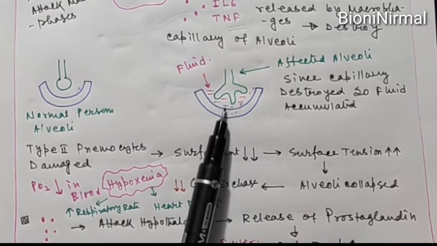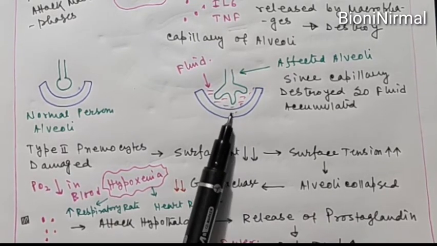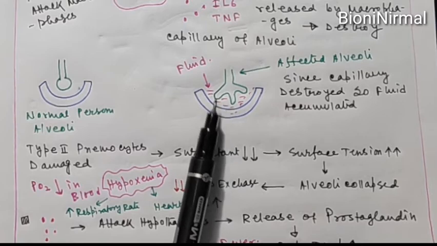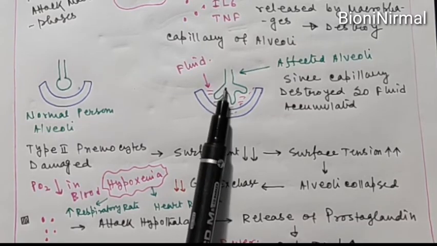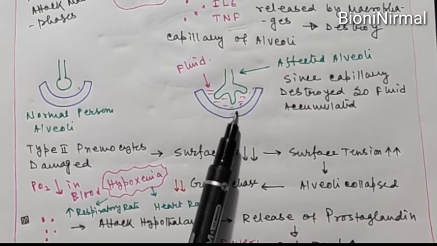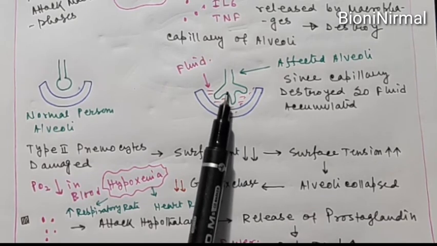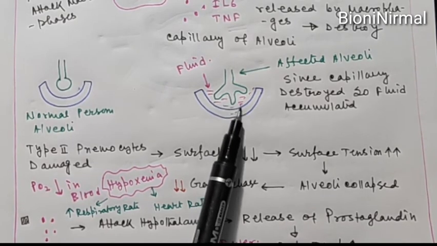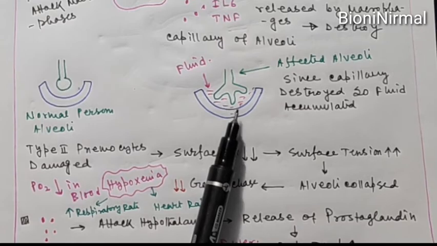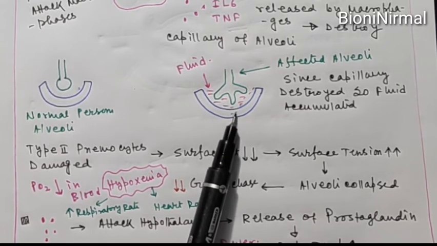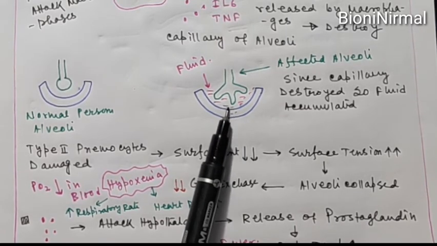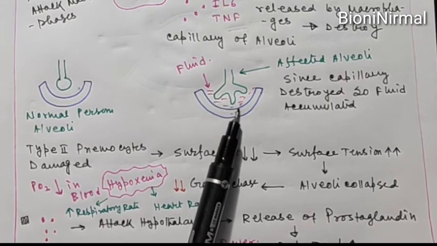Okay, and this causes damage to the capillary, and due to the damaging of the capillary, fluid will be accumulated in between the alveoli and the capillary. Okay, so oxygen diffusion is not possible from the alveoli to the capillary, and this will cause a decrease of partial oxygen pressure in the blood vessel, and this will ultimately cause our respiratory trouble.